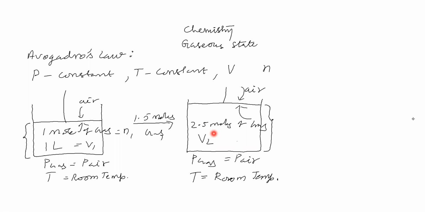Suppose attractive force is there, and we consider the magnitude of the force of attraction to be the same in both cases. Then can we say V2 is equal to 2.5 liters?